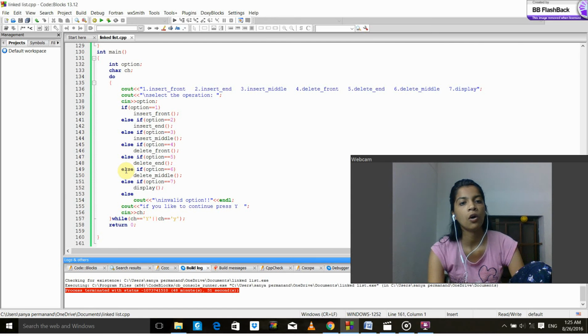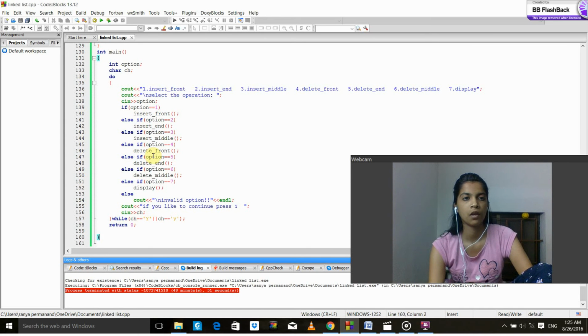To make it more user friendly, we are asking the user whether to run it again using a do while loop over here, and we are running it again and again with the help of the user.